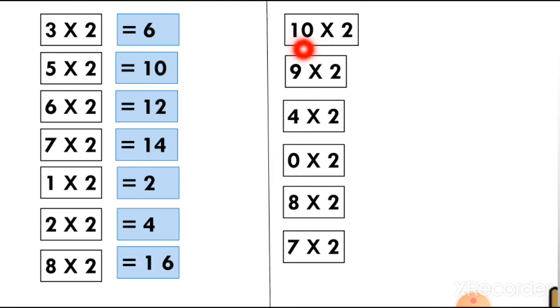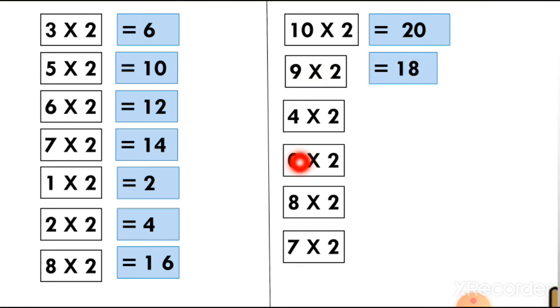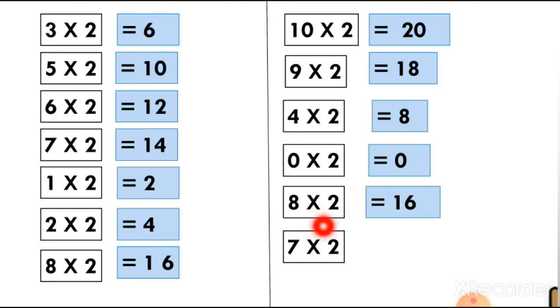Next one, I want to double the number 10. It means 10 2s are 20. Here I want to double the number 9. So I have to multiply it by 2. 9 2s are 18. Then if you want to double the number 4, you can multiply it by the number 2. 4 2s are 8. Then 0 multiplied by 2, you will always get the answer 0. Here the double of 8, 8 2s are 16. Then the double of 7, you will get the answer, 7 2s are 14.